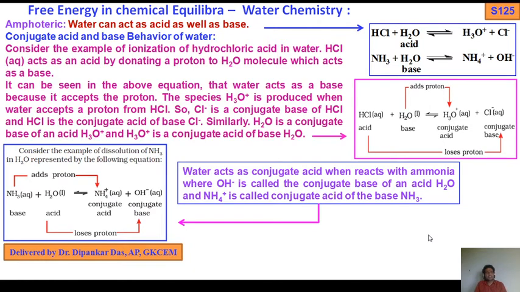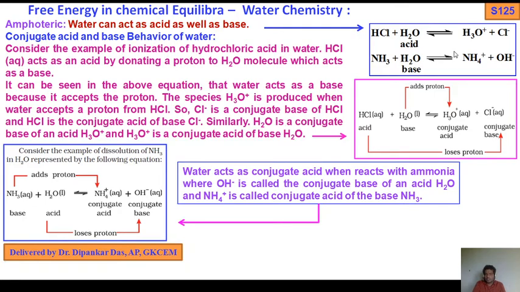Next, amphoteric behavior, which I also discussed in the acid-base chapter. Water acts as an acid as well as a base. If water acts as both acid and base, then it is called amphoteric behavior. So that's why water has amphoteric behavior.